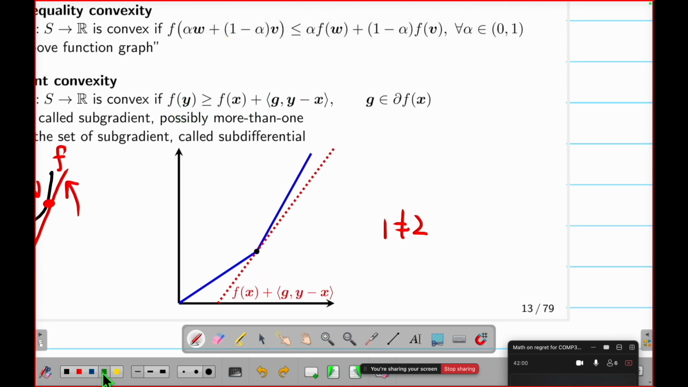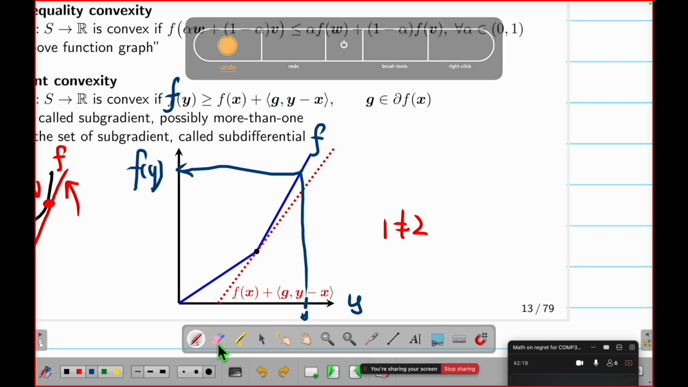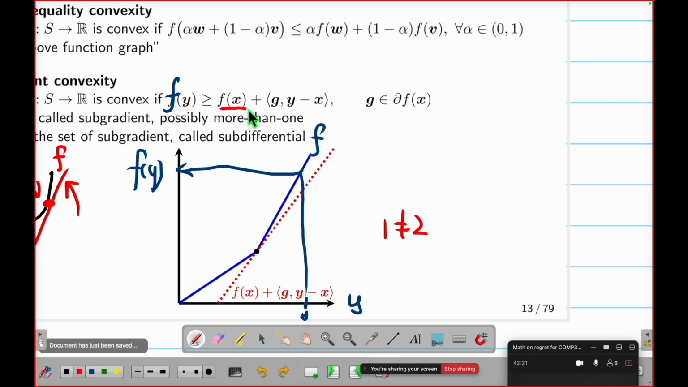This is my blue thing, my f. This is my f, okay? At any y, so this is any y. So suppose my y is here. This is my y. Then f(y) is, this is my f(y), okay? What the heck is this thing? This thing is the red thing. I have an f(x), and then I have this thing. So this is my x.